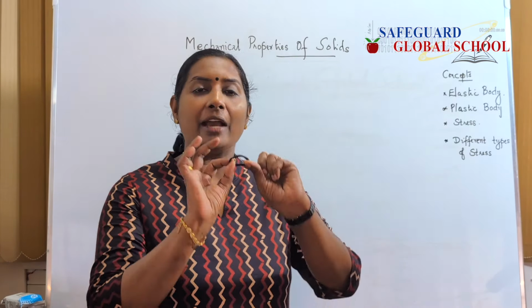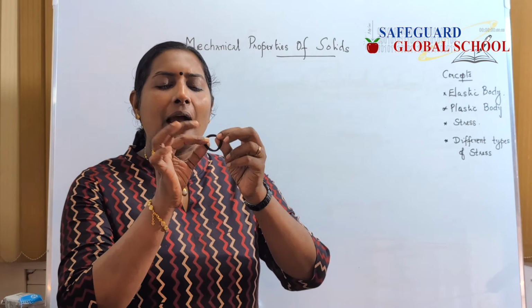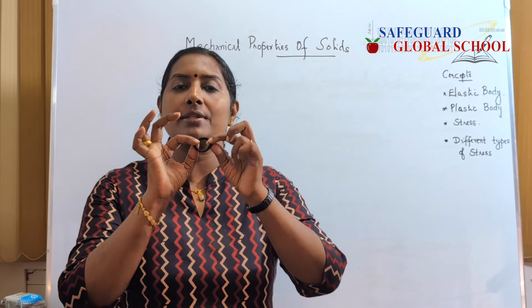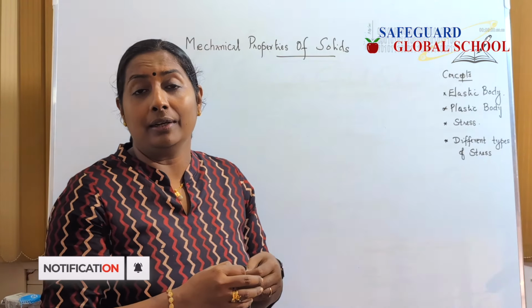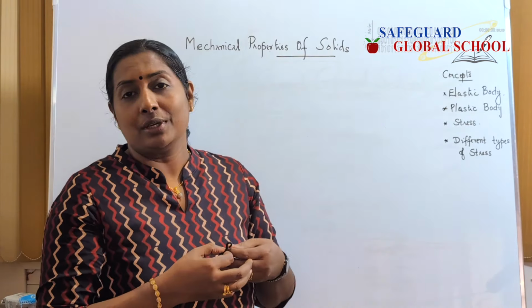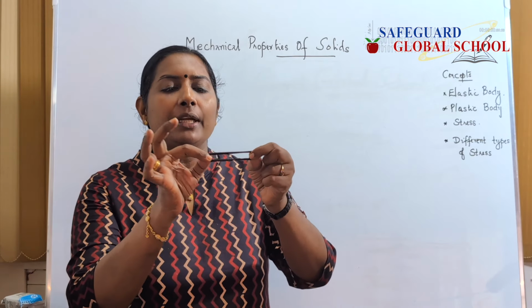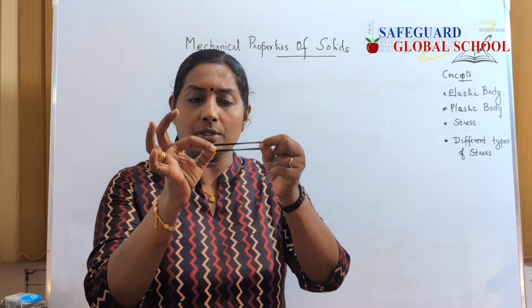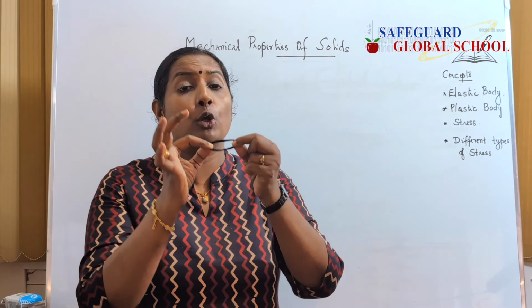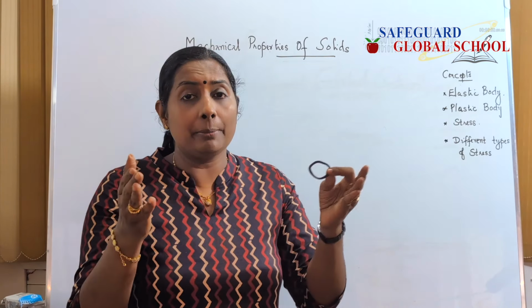For that, I have a rubber band with me. I am going to apply a force on this rubber band. So, when I stretch it, this body is getting deformed. So, the force that I apply is called the deforming force. When I apply the deforming force, there develops a force which is trying to bring this rubber band back to its original position if I am not stretching it beyond its limit.